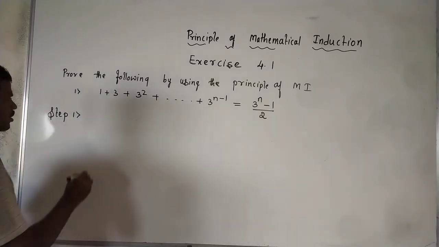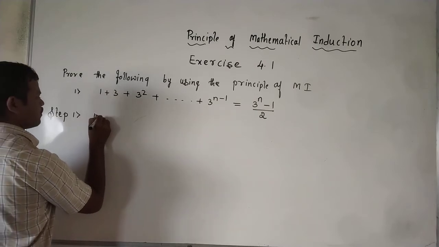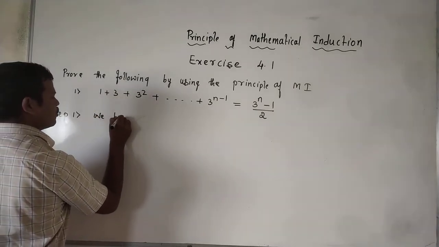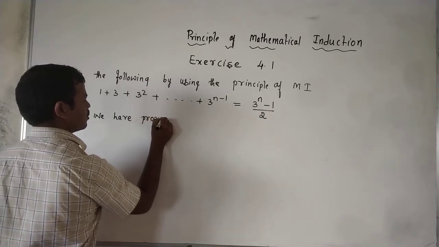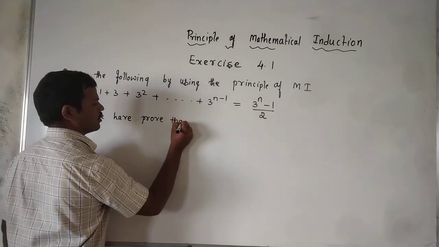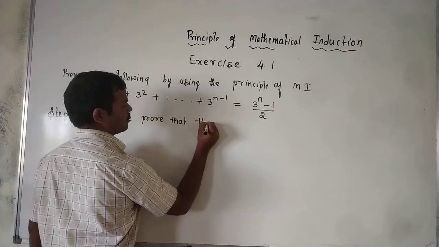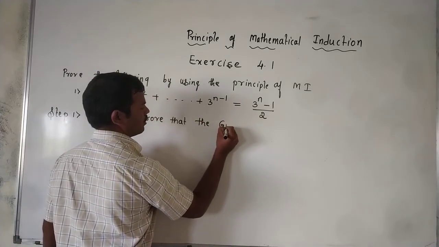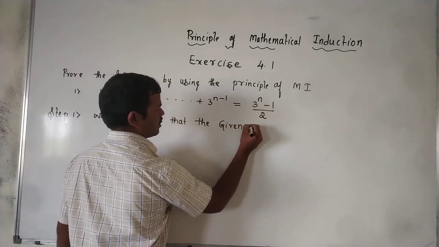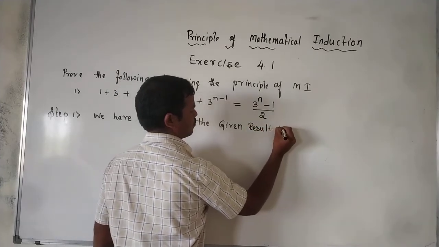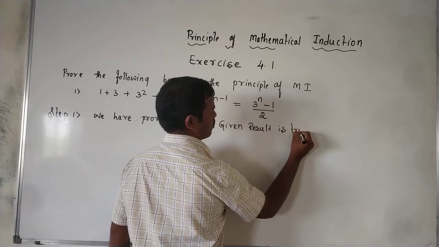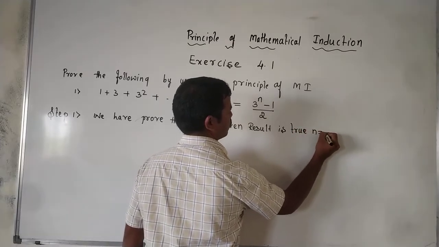We have to prove that the given result is true for n equal to 1.